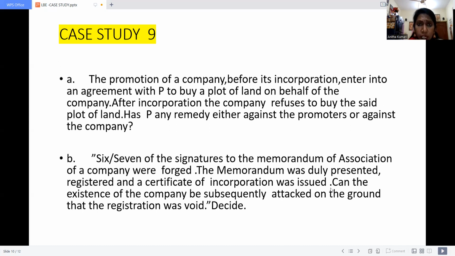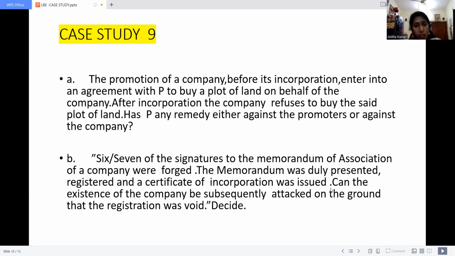So in the given case, the persons who signed the memorandum, six or seven members, are forged. What is called forged? That means either they are fraudulent persons or they forced someone else to sign. Based on that signature, the company was registered and incorporated.